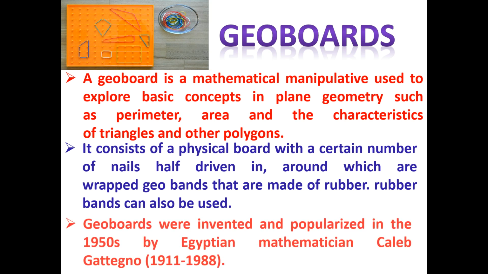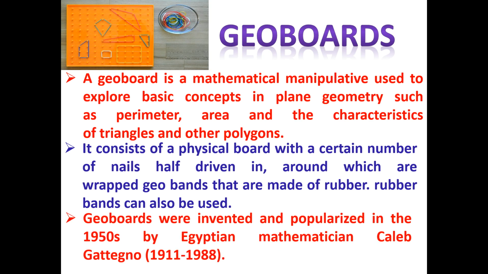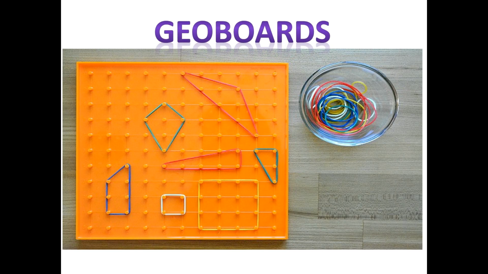Rubber bands also can be used. GeoBoards were invented and popularized in 1950 by the Egyptian mathematician Caleb Gattegno. This is a GeoBoard whereby pulling the vertices of the triangle, we can make another triangle, and by pulling the vertices of any polygon, you can make another polygon.